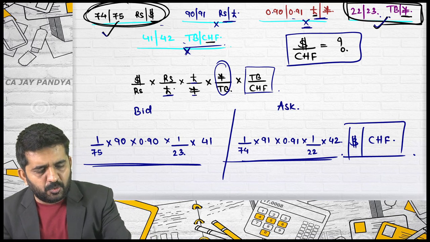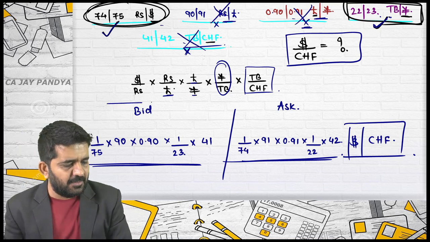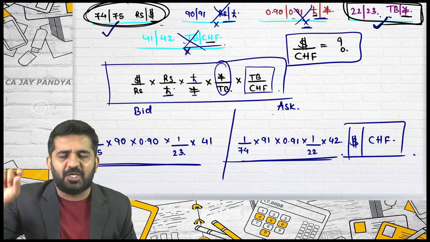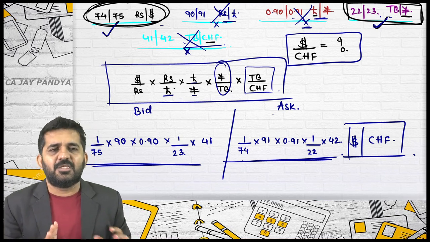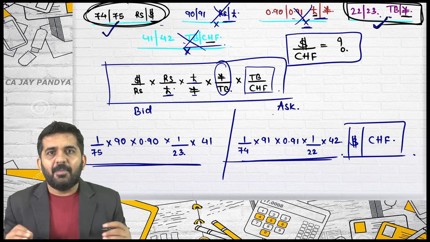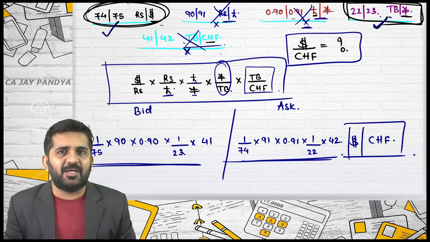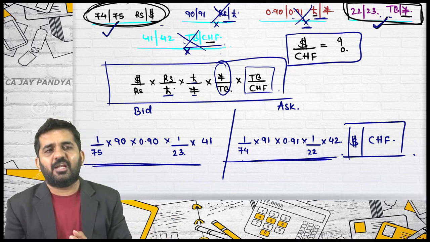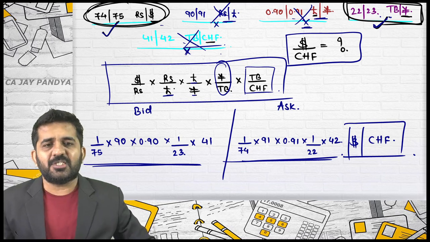You just need to decide which rate should be reciprocal and which rate should not be reciprocal. Use normal mathematical technique of division and multiplication, cancellation of numerator and denominator. That's it. And this is a concept of cross currency rate, by which you can find out the rates which are not directly quoted in one particular market, but you can find out the rate by using other rates which are directly quoted in that particular market. This is cross currency rate.